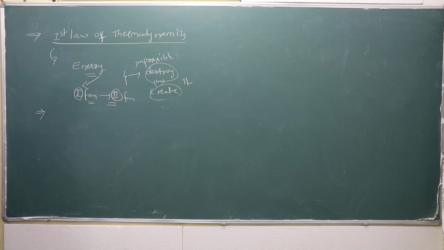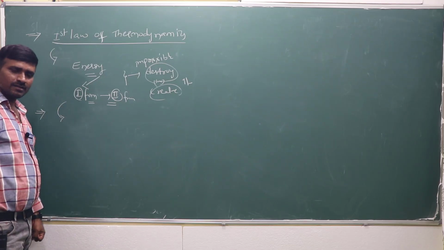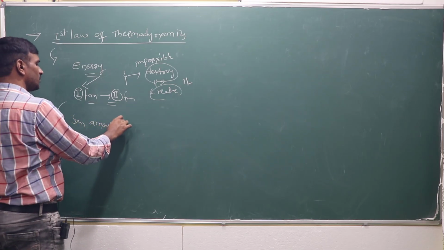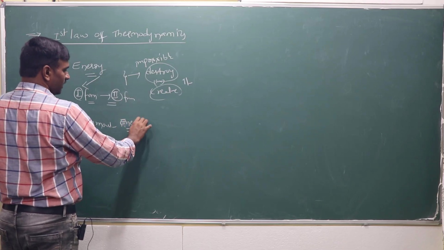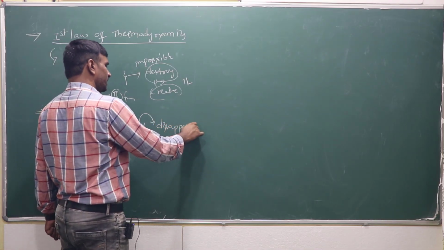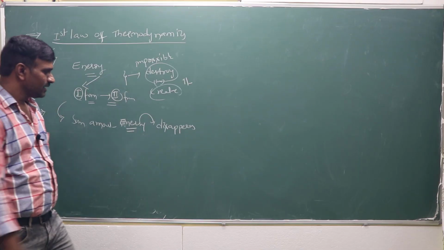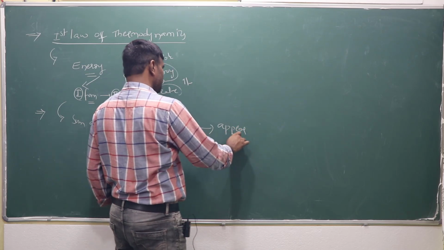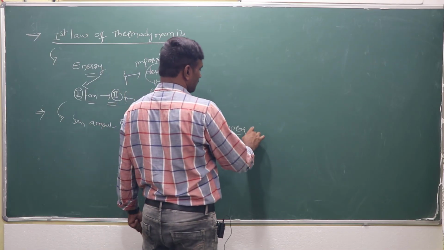Another form: when some amount of energy disappears in one form, the same amount appears in another form.